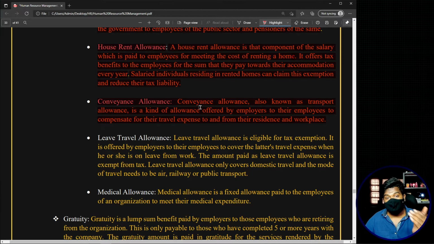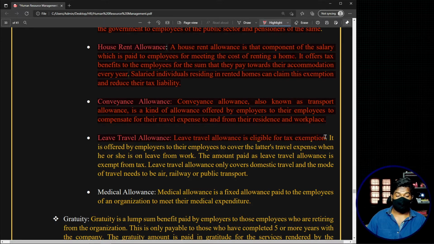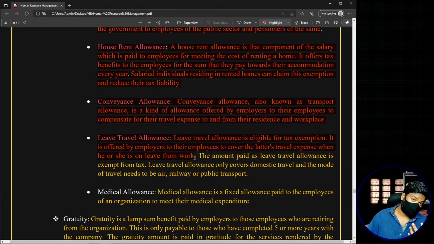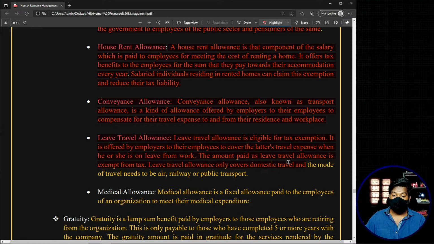Okay, so the next kind of allowance that we can see in any salary structure or in any compensation package is something called leave travel allowance. Now leave travel allowance is eligible for tax exemption. Okay, that means the employees can exempt tax on this particular component also. See, it is offered by the employers to their employees to cover the travel expense when he or she is on leave from work. So in simple terms, some organizations provide the travel charges when the employees are on leave. Now the amount paid as leave travel allowance is exempt from tax.